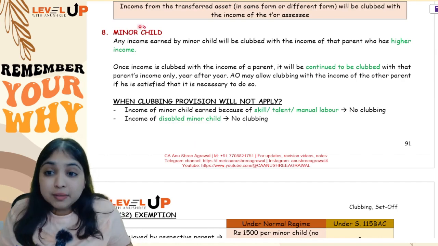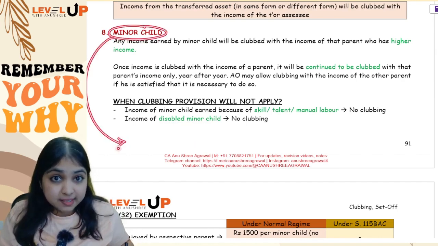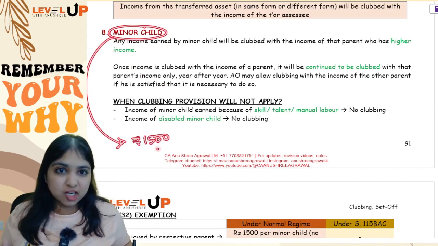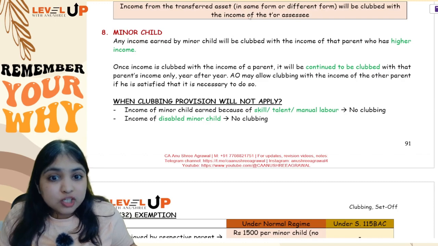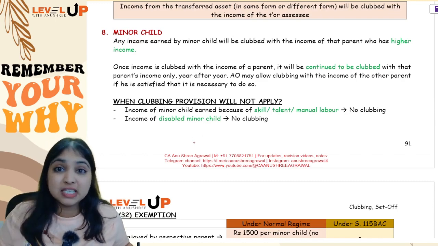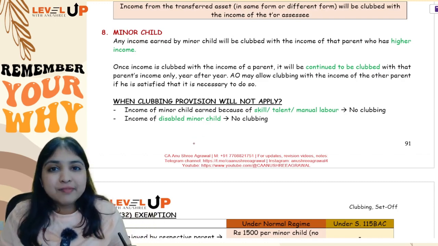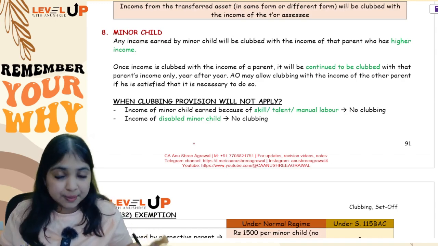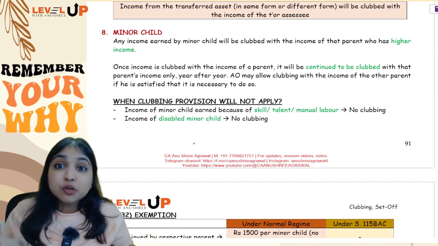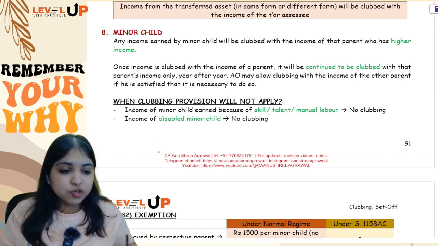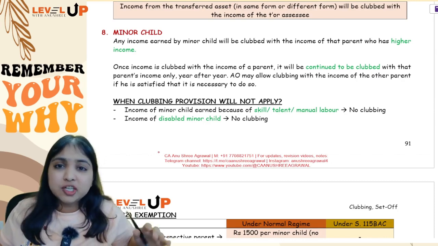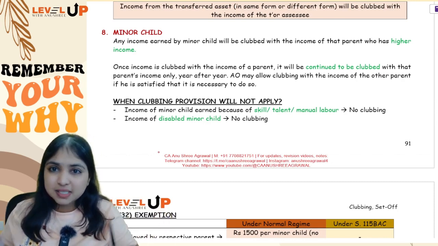Okay. Now see, if the minor child's income is clubbed with the parent's income, that parent will get 1500 exemption per minor child. Okay. But this exemption you can enjoy under section 10(32) only if the assessee is following the normal regime. Under 115BAC, under default regime, this 1500 exemption is not available. Okay. Now is there any limit on the number of children for this 1500 exemption? No, there is no limit on the number of children. Assessee can have any number of minor children. Per minor child whose income is clubbed, 1500 exemption the parent will get.